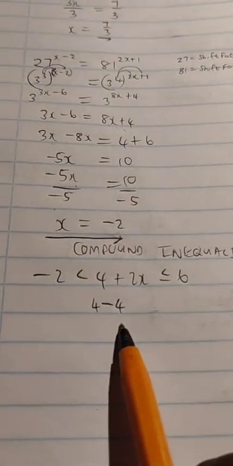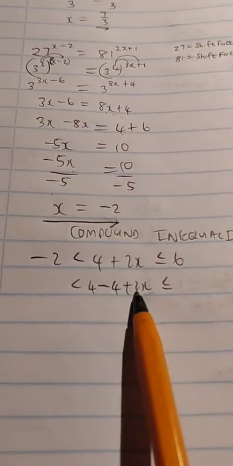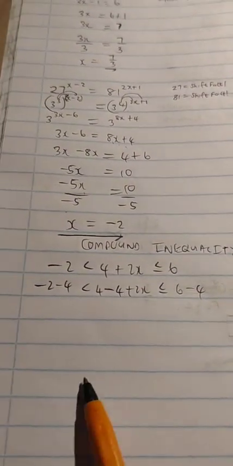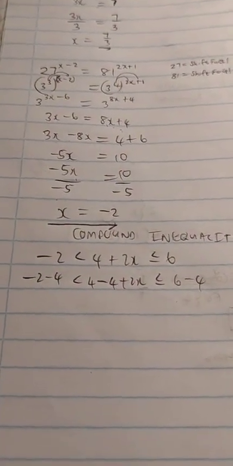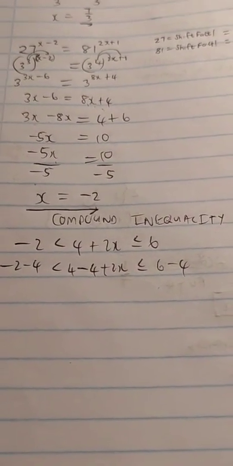So what do you do to 4? You subtract another 4 from 4. Okay, then the plus 2x is still there. But remember, what you decide to do here in the middle, which is what you subtracted by 4, you are going to also apply on the left and on the right. Okay, are we all understanding so far step number 1 of solving this compound inequality?